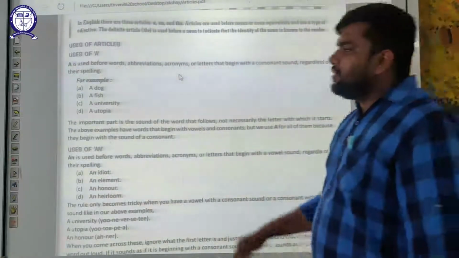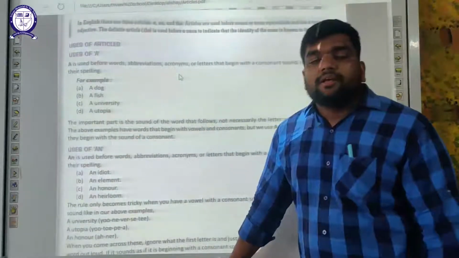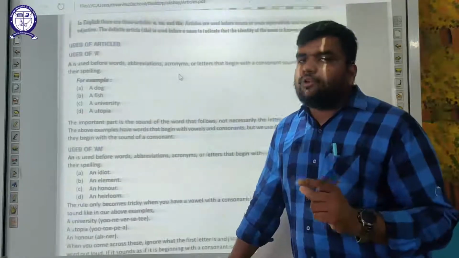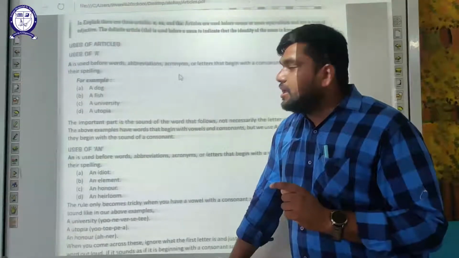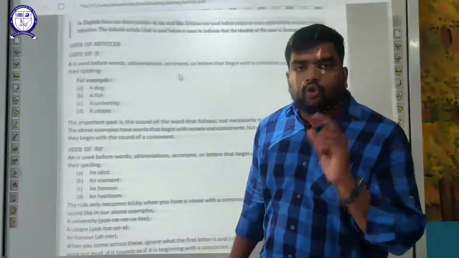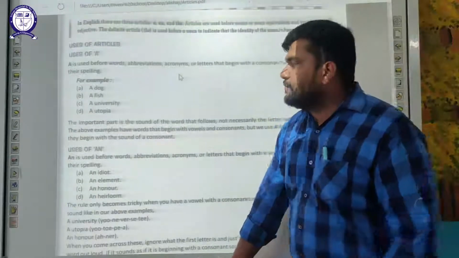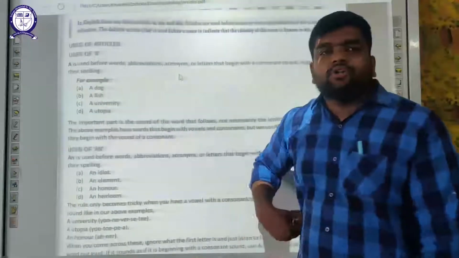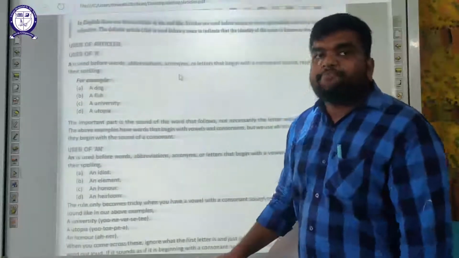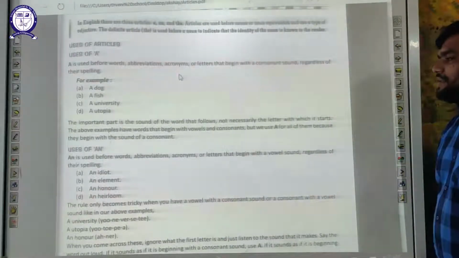It doesn't matter, you see the U here and here also. They are vowels. The word is starting with a vowel, but it doesn't depend on the starting letter of the word. It depends on the sound we use. Okay, a university. University is not the sound of a vowel. Okay, a utopia. It's not 'utopia' with a vowel sound, it's 'yutopia'. Because it is 'yutopia', it is a. Okay. Now moving on to the next thing.